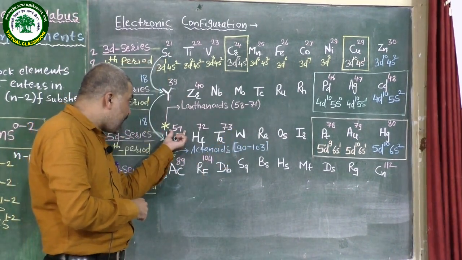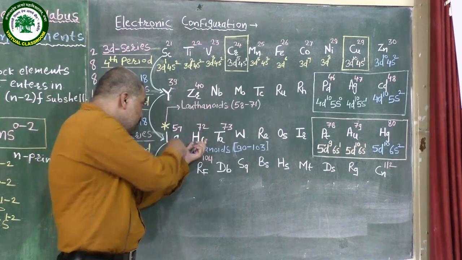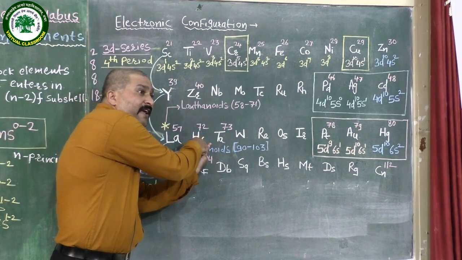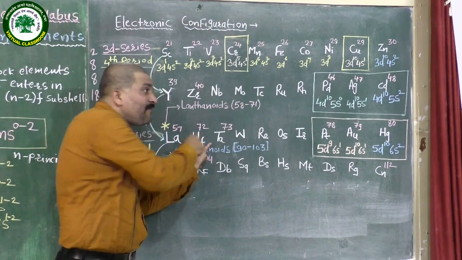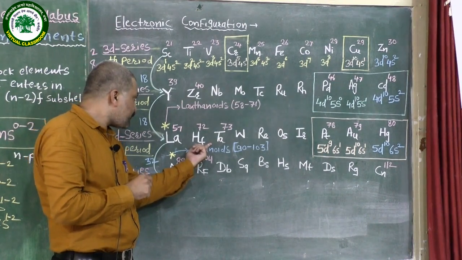Therefore 57 plus 14 becomes 72. So the second element of that 6th series is hafnium, having the atomic number 72.